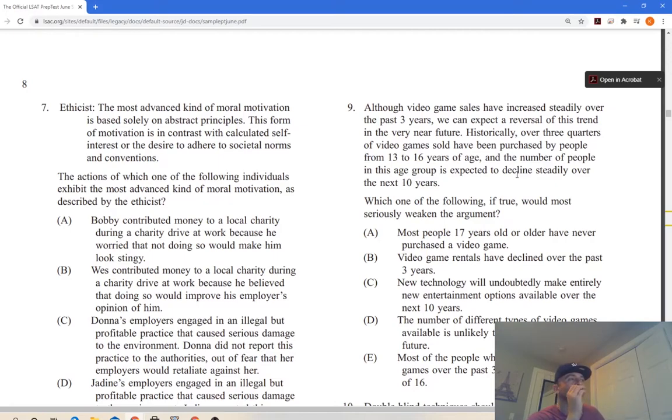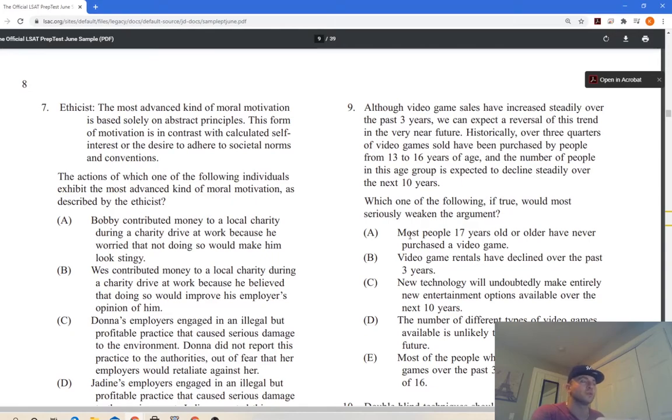Which, if true, most seriously weakens the argument? So we have a group of people, 13 to 16. They're making the most purchases. The expectation is that they're going to decline, and that's why he says we can expect a reversal of this trend. And the trend is that sales are increasing over time. Which of the following, if true, most weakens? Most people 17 years or older have never purchased a video game.